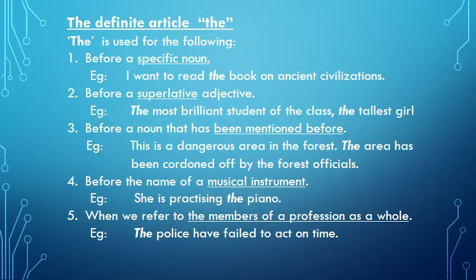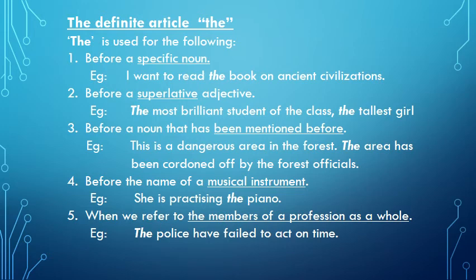Number 3. Before a noun that has been mentioned before. Already when a noun is mentioned and the next time when we want to refer to that particular noun, we use the. For example, this is a dangerous area in the forest.